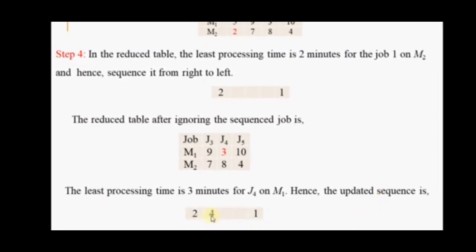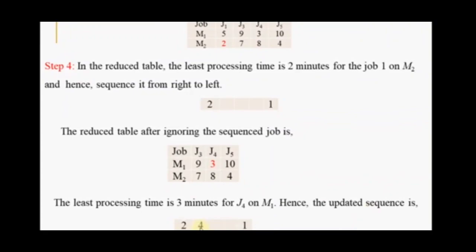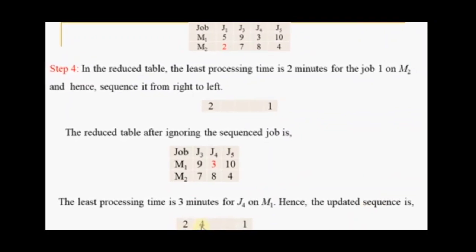I am telling you once again, whenever the least processing time occurs for any job on the M1 machine, the first machine, that job is sequenced from left to right. If the least processing time occurs on the M2 machine, the second machine, then that particular job is sequenced from right to left.